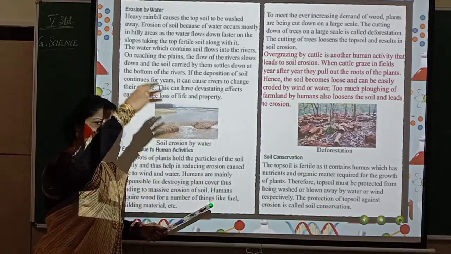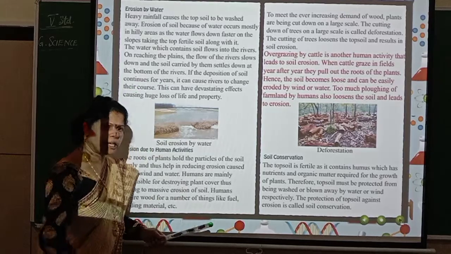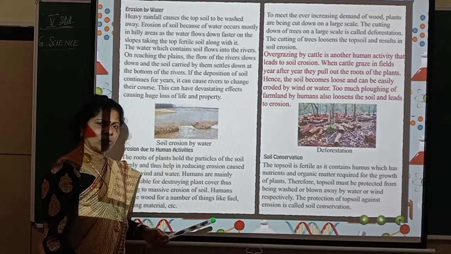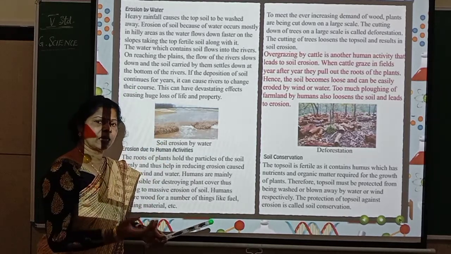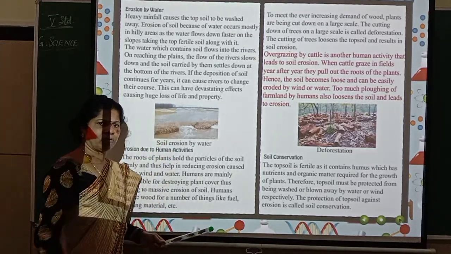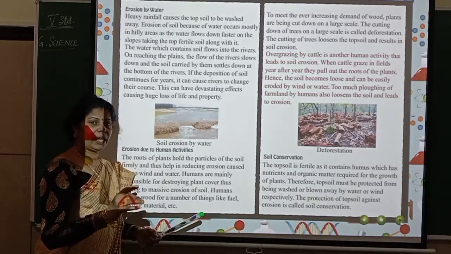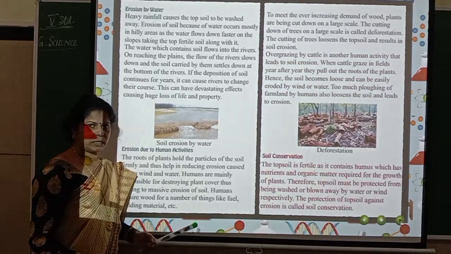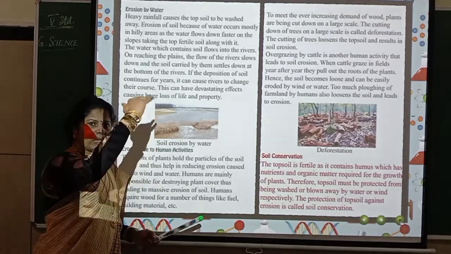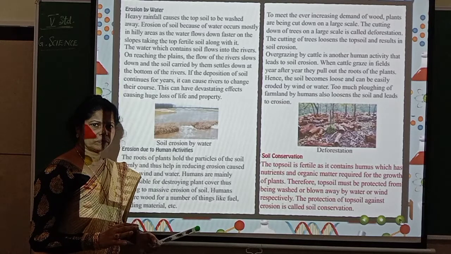So what happens when the water is falling on the top of the hill? It immediately will start rushing down. When it flows down, all the soil present on the slopes will be washed away. It will be carried away. So especially in the hilly areas, erosion will be faster, because when water moves from top to bottom, the speed will be more, isn't it?